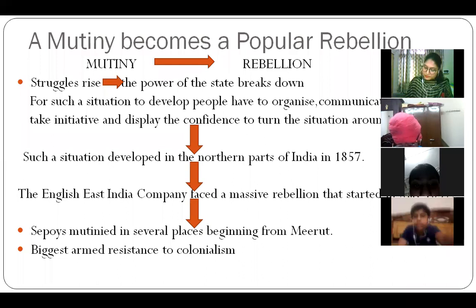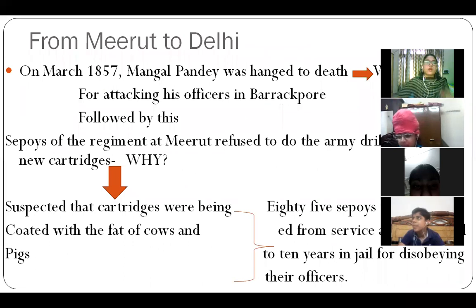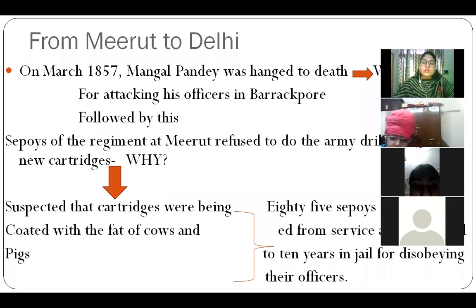Then what happened? अब क्या हुआ next? So from Meerut to Delhi. So now they said, ठीक है, now they started, उन्होंने मतलब एक revolt तो छेड़ दी. They started a revolt which resulted into a rebellion. Then they thought, what would be next? कि अब हम आगे क्या करें?